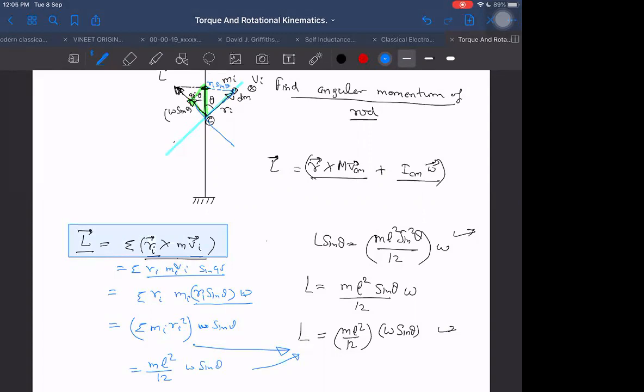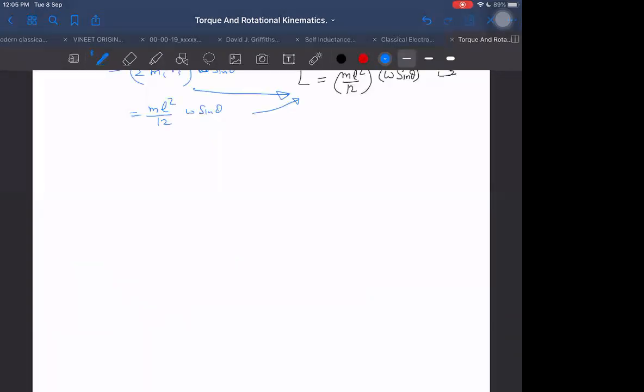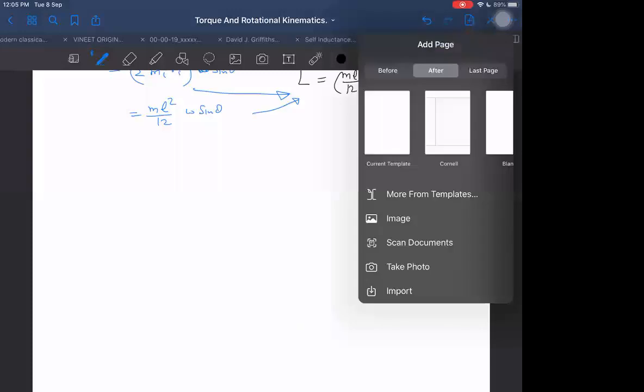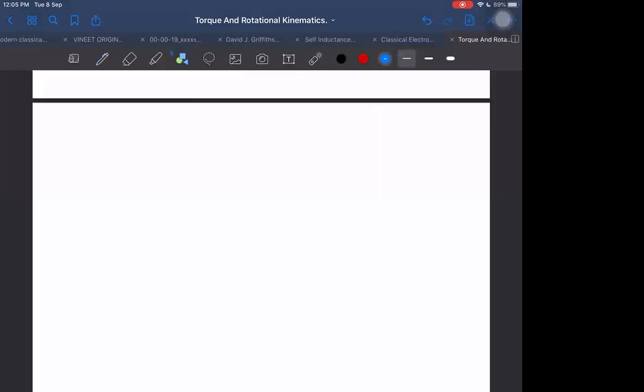One more thing I would like to tell here, so that it will be understood even more easily. First of all, in general, if I want to define angular momentum, then what is the formula? The formula is Ri cross m into Vi, which I want to write with Vc here, and Vic.